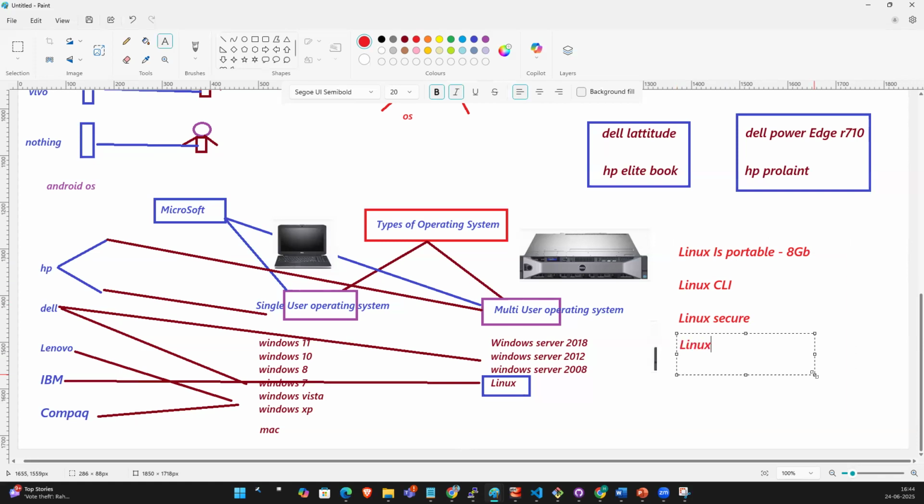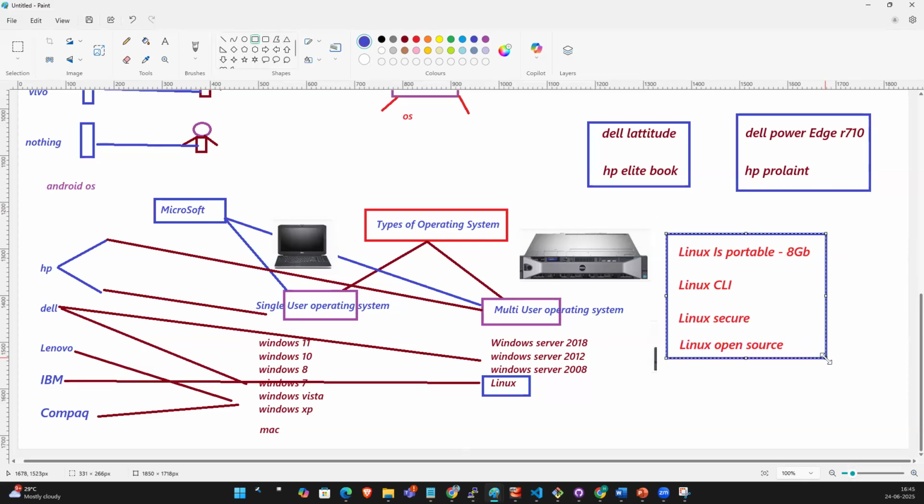And it's open source. Open source is nothing but free of cost. I will tell you the meaning of open source, guys. Now you understood why Linux is popular. Linux is popular because it is free, secure, CLI, and we need minimal space to install the OS. Guys, understood? So that is the reason.